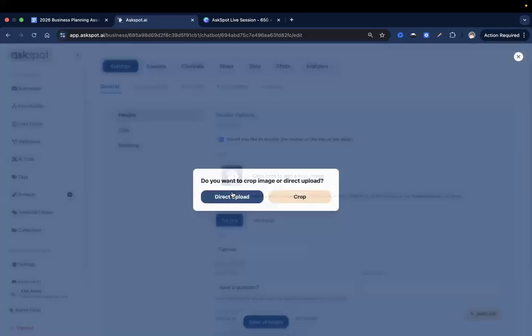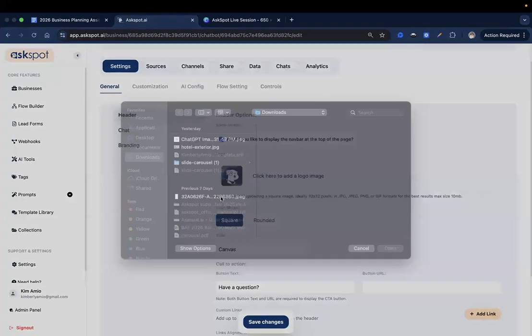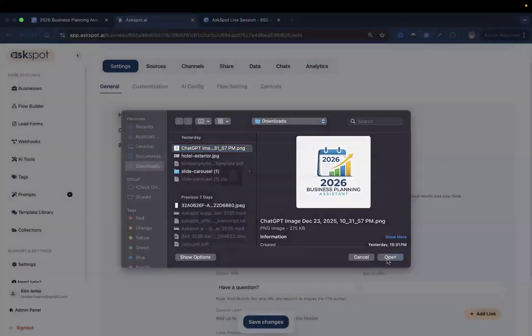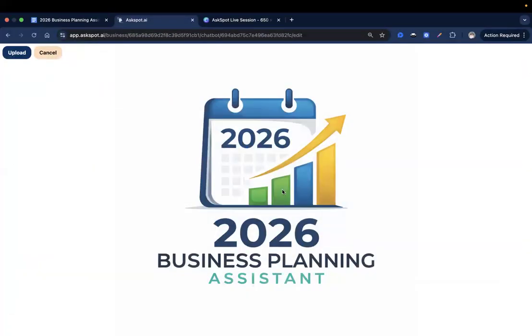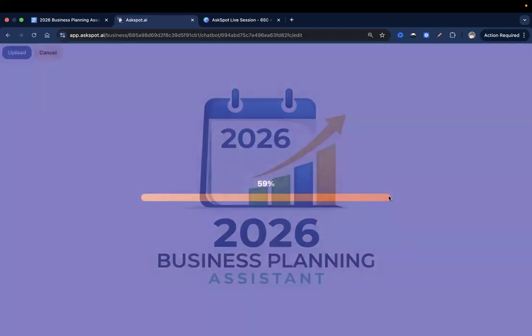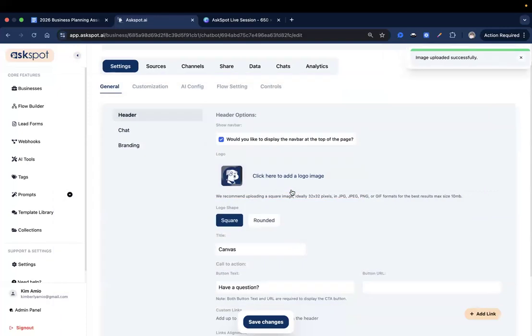I'll just add a sample logo in here. We'll do a direct upload. So there you go, 2026 Business Planning Assistant. I generated this using ChatGPT. It's pretty cool. Okay, 100.